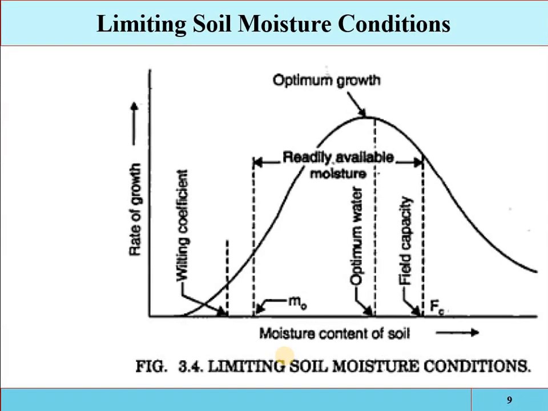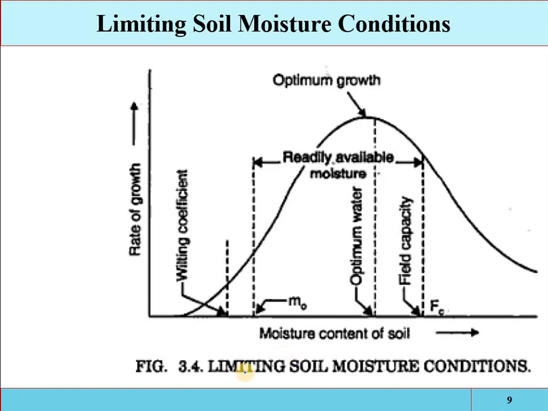Now we have another parameter, another factor which is most important in the irrigation water requirement. That is the limiting soil moisture condition. Okay, so from the previous discussion, it is essential to maintain the readily available water. Okay, if throughout the season the water is available at the readily available condition, then the crop growth will be satisfactory.